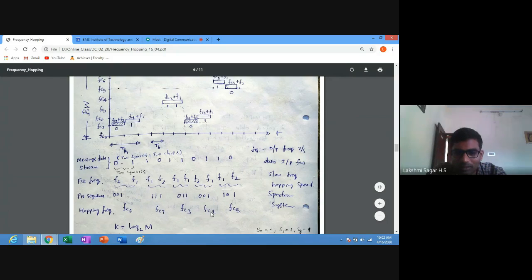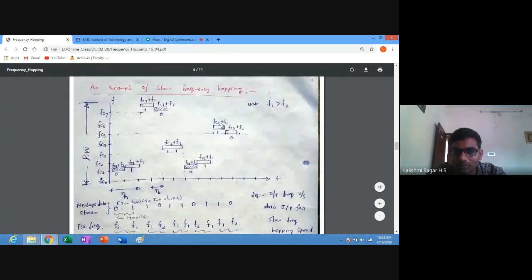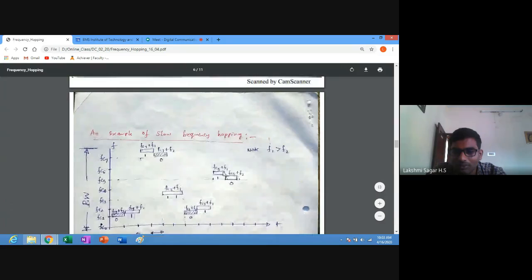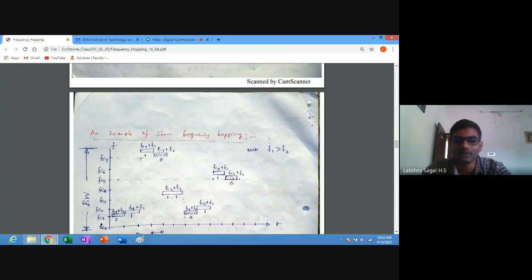So next, fc1 plus f2 you allot it. Next, fc1 plus f1 you need to allot, this frequency slot. Next one is fc5 plus f1 and fc5 plus f2. Here fc5 plus f1 is greater than fc5 plus f2.